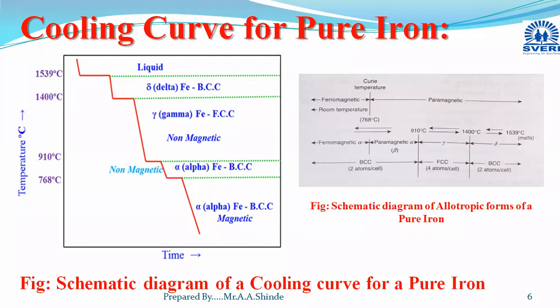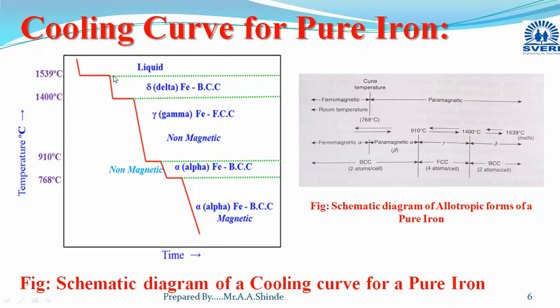And now from this liquid state, slowly we are cooling it to room temperature. During this cooling, suppose we have marked the different temperatures and different phases and checked their crystal structures, then we will end up with one curve. When we plot the temperature as a function of time during this cooling process, we will end up with one cooling curve, and it will be like this in nature. This is the schematic diagram of the cooling curve for pure iron. Above this 1539 degrees Celsius, this pure iron is in liquid state.